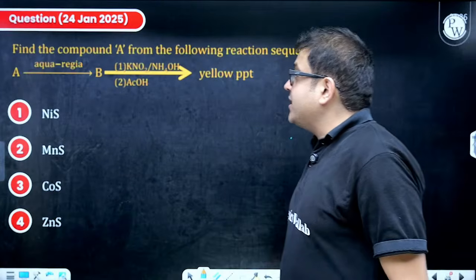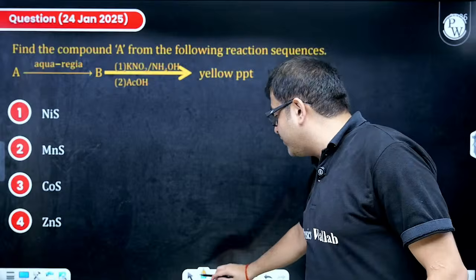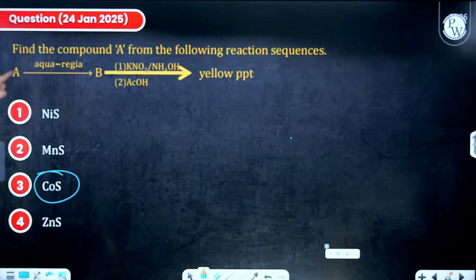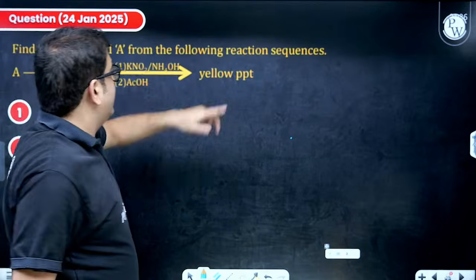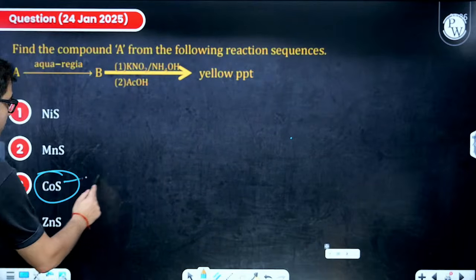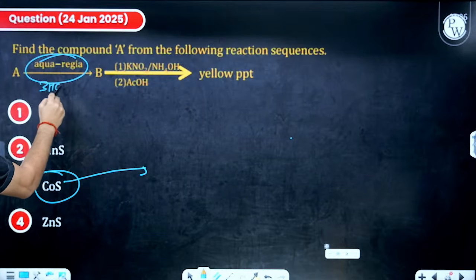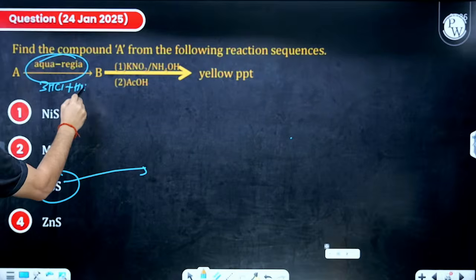Sir, why? Because in aqua regia, who dissolves, sir? Sir, in aqua regia, cobalt can definitely dissolve. So you have to find the compound A. So what is that compound A, sir? Cobalt sulfide dissolves in aqua regia. What is aqua regia? 3 parts of HCl and 1 part of HNO3.